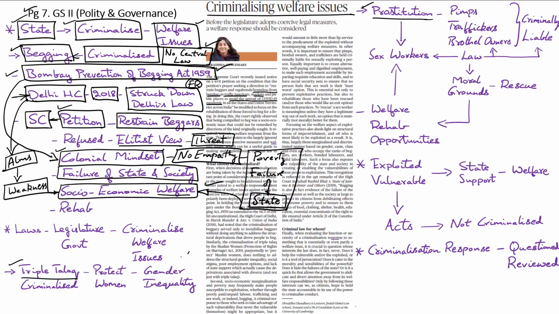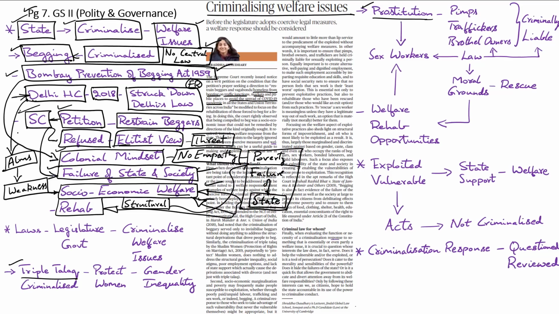So, in the latest petition as well, the Supreme Court has refused to take an elitist view, and it has correctly pointed out that begging in the society represents a failure of the state and the society itself. Hence, it has called upon the government to look at begging as a socio-economic welfare issue where the state and the society have failed to provide basic welfare measures. And instead of treating beggars as criminals, it has called upon the state to work towards their rehabilitation while working to resolve the structural factors which contribute to endemic poverty in the society.